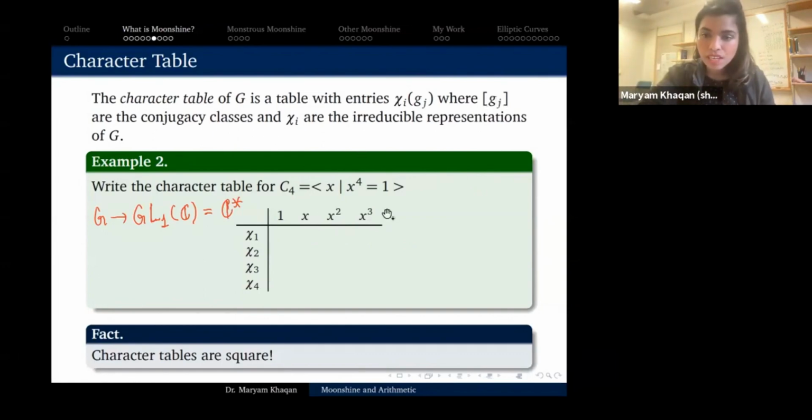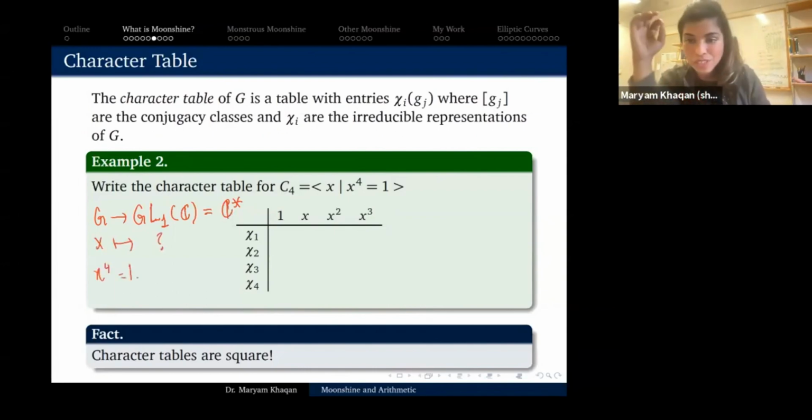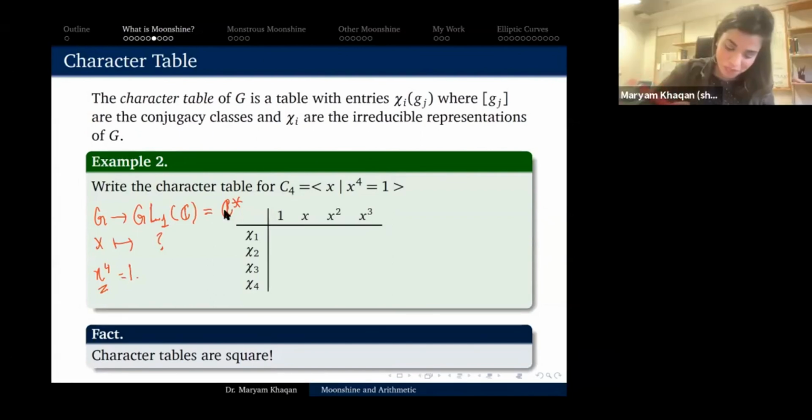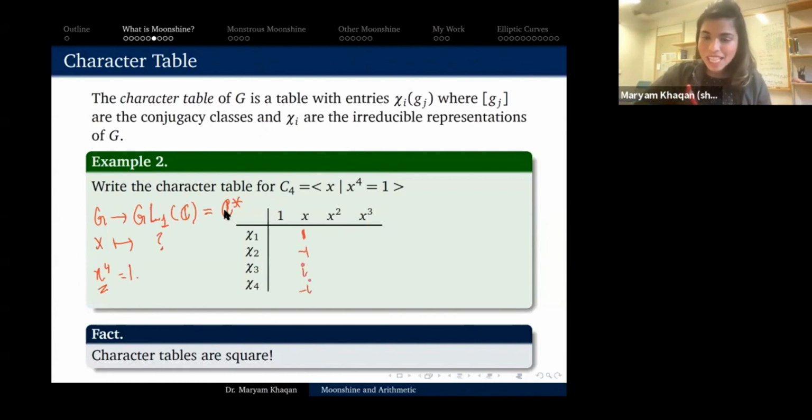So I need to find a number to map X to. What number should I map it to? What are my possibilities? Remember that X to the 4 is 1. So now my question to you is, can you tell me 4 complex numbers, not including 0, such that if you take their 4th power, you get 1? Plus minus 1, plus minus i. Good. So I can map X to 1, minus 1, i, minus i, right? And then I can figure out what happens to X squared and X cubed just from that.